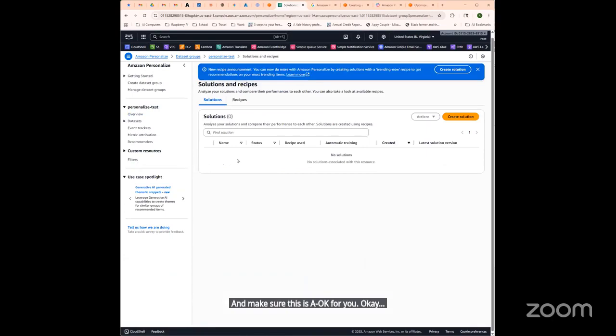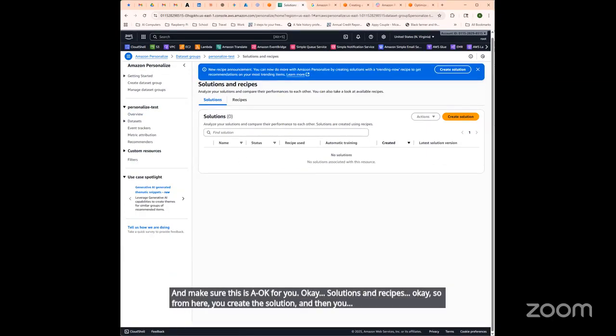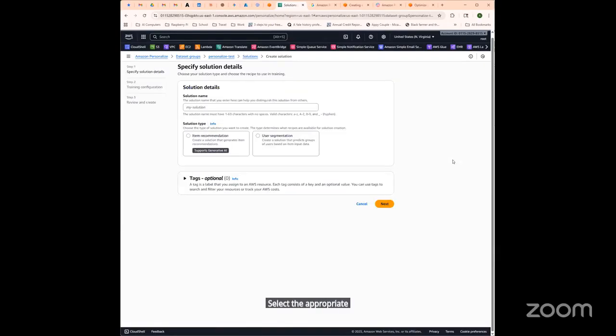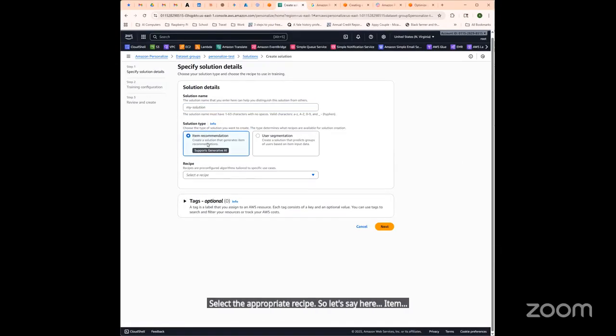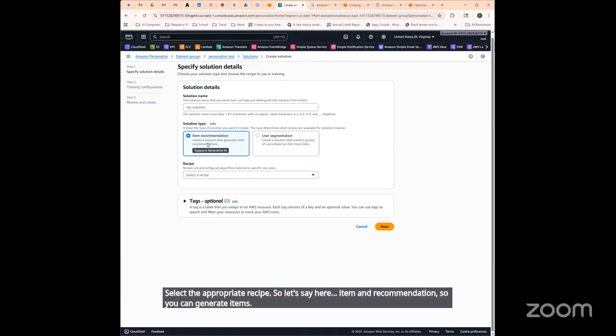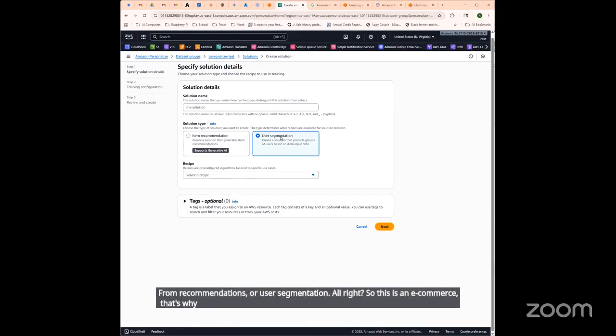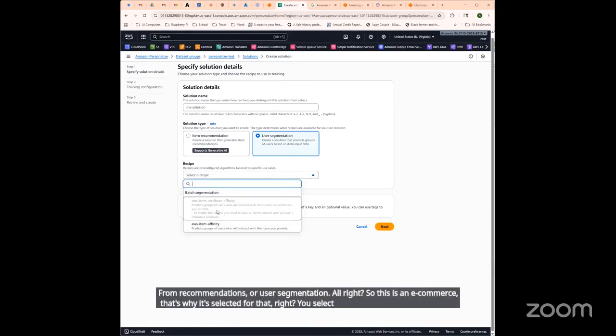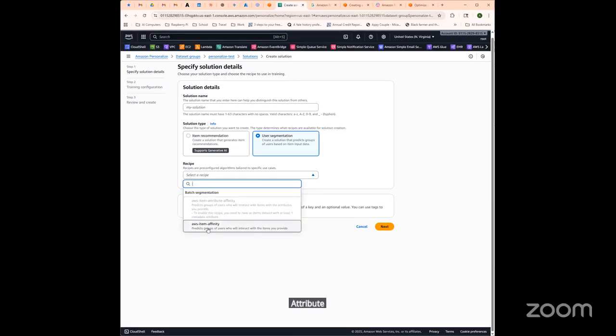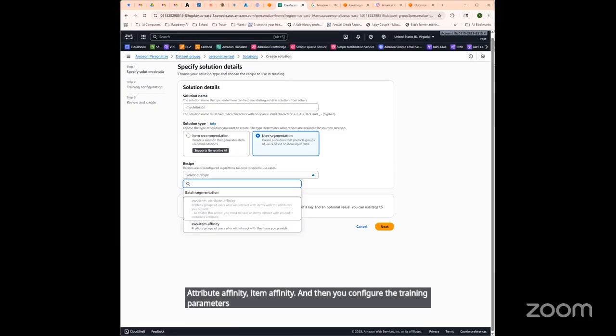Solutions and recipes. Okay. So from here, you create the solution and then you select the appropriate recipe. So let's say here, item and recommendation. So you can generate items from recommendations or user segmentation. All right. So this is an e-commerce. That's why it's selected for that. Right. You select the recipe, attribute affinity, item affinity, and then you configure the training parameters. So you name the solution, adjust the parameters, and then you click train.